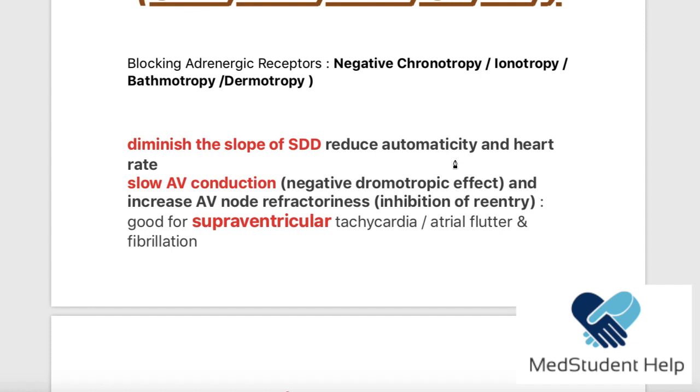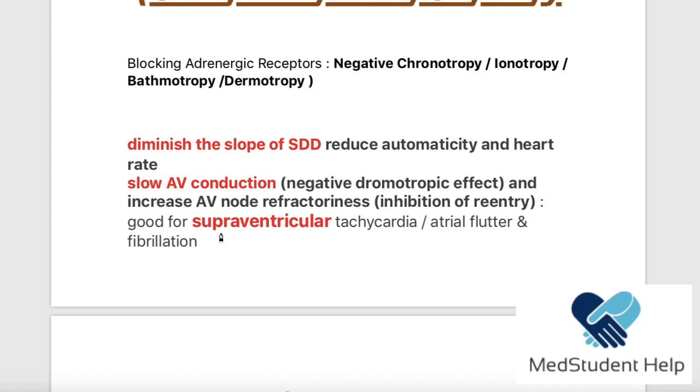So this reduces the automaticity and the heart rate, and it slows AV conduction, which is the negative dromotropy, dromotropic effect, and increases AV node refractoriness. I never got this, but it inhibits re-entry, that's enough, because it is slowing the AV conduction so much. That's what I know.